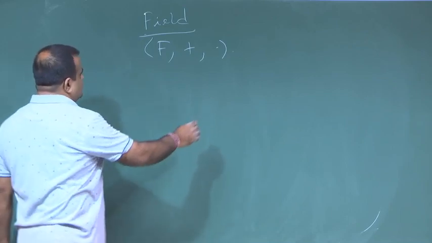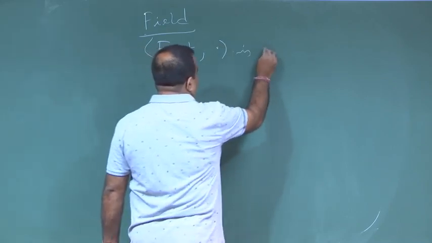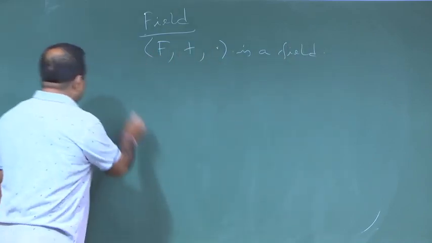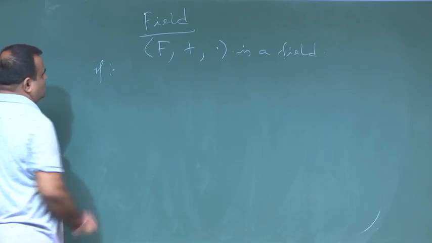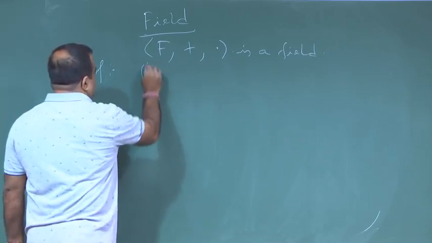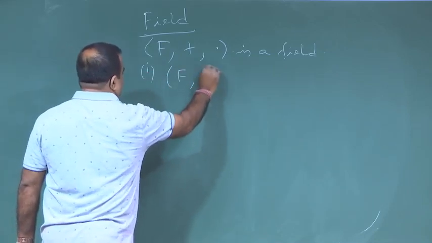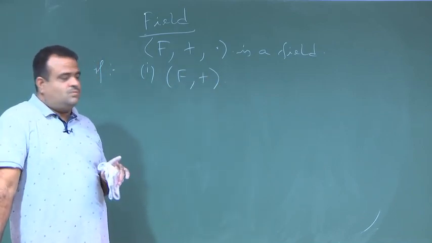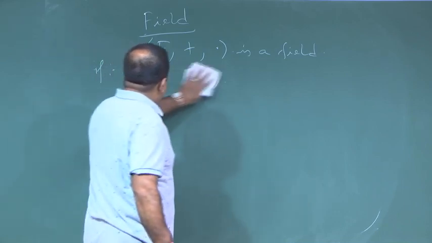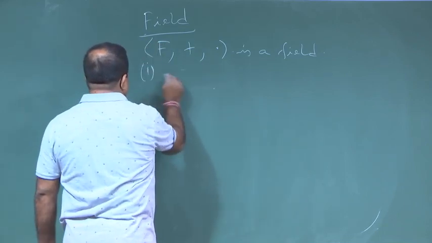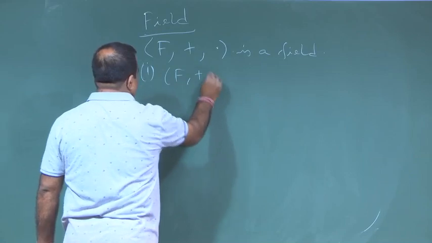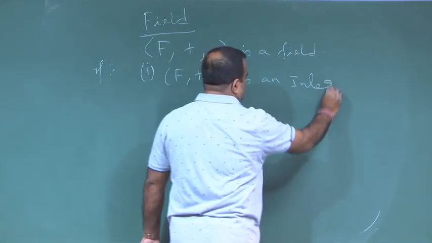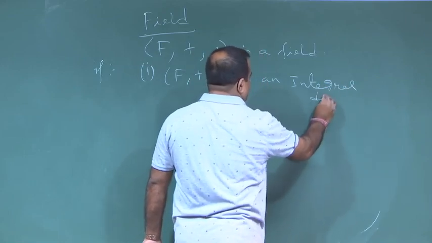Okay. So, this is a field if certain properties are satisfied. What are those? First of all, it has to be an integral domain.